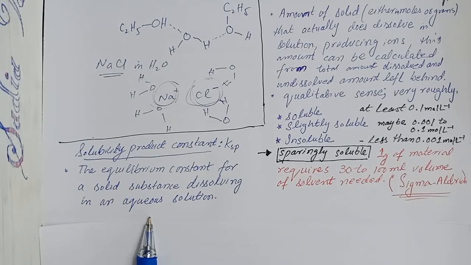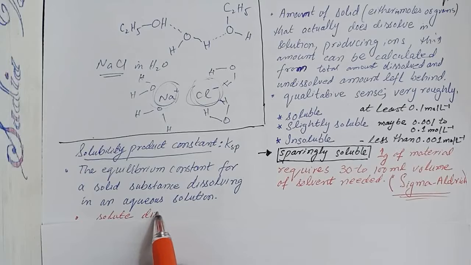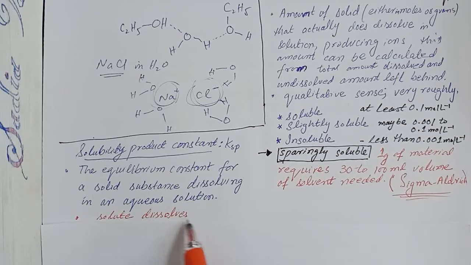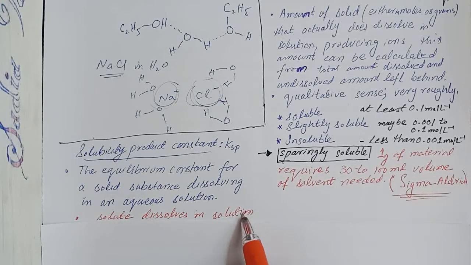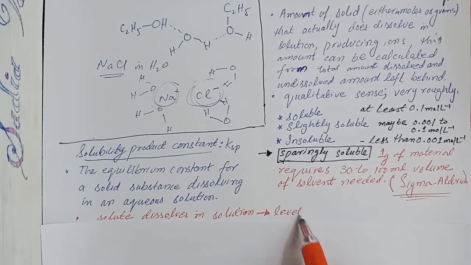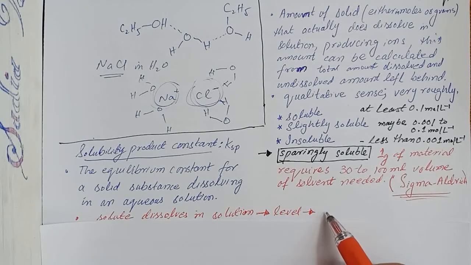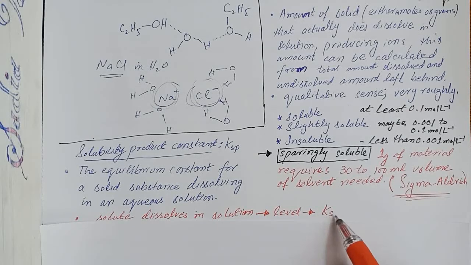It represents the level at which a solute dissolves in solution. So this level is given by the constant known as the solubility product constant.